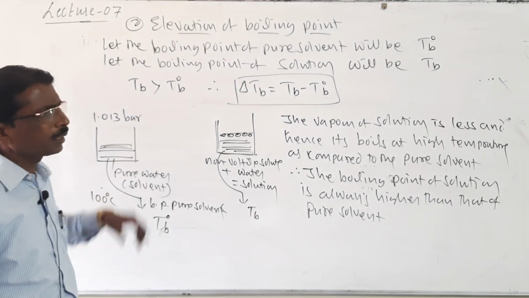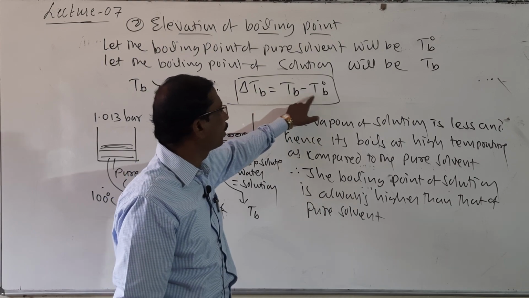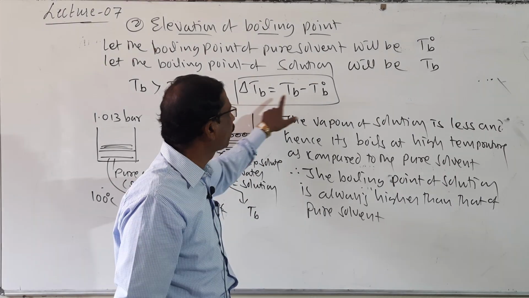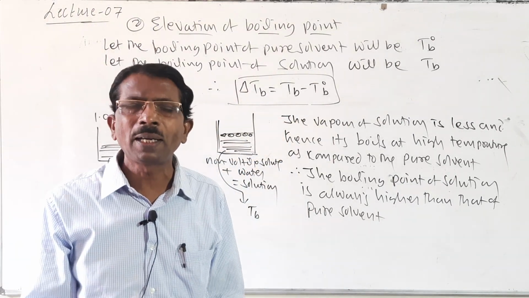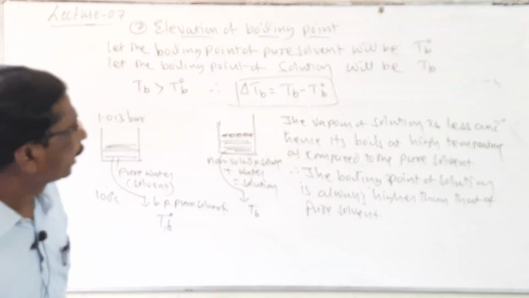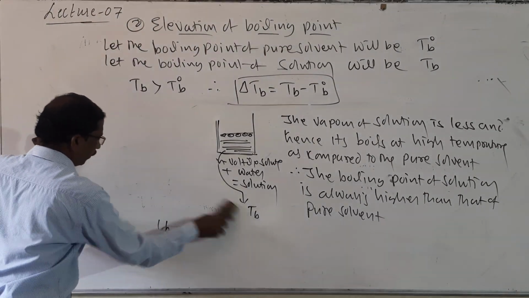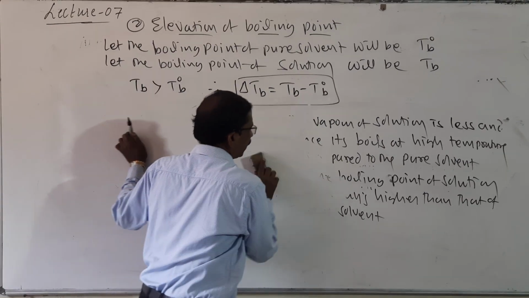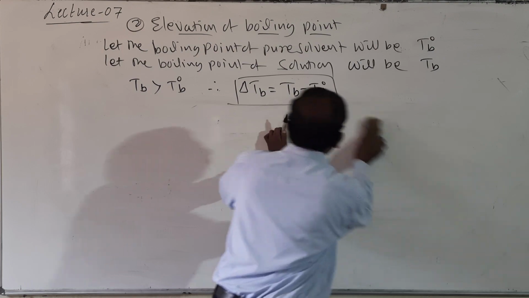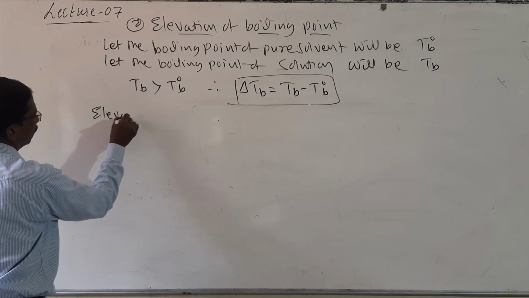So how do you define this, students? Delta TB is equal to TB minus T naught B. So, the elevation in boiling point is defined as the difference between the boiling point of the solution and pure solvent. The difference in the boiling point of pure solvent and solution is called as elevation in boiling point. So, it is for 2 marks. What is elevation in boiling point? You write only definition. Don't write all these explanations.